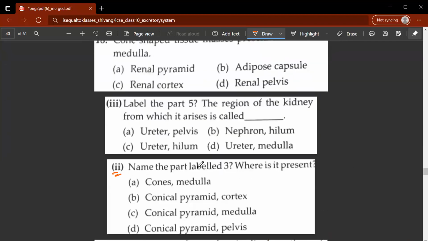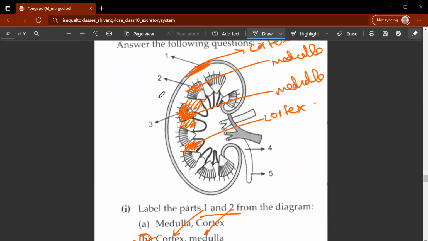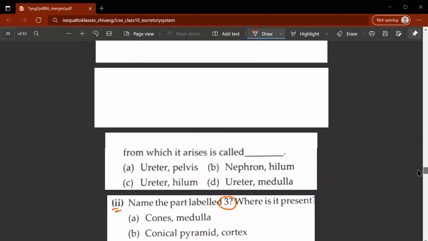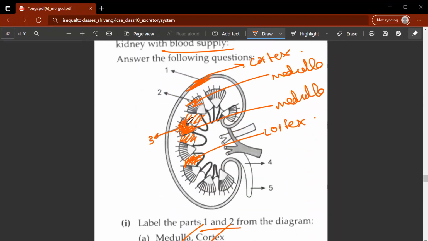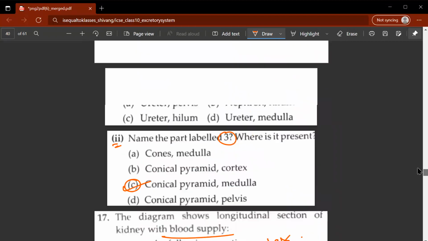Second question: name the part labeled 3. Where is it present? Now let's see what it is referring to. It's labeling 3 to be this. Now what exactly is 3? That would be the conical pyramid, medulla, C. As I said before, the part that I was referring to is known as the conical pyramids of the medulla. This is the inner region of the kidney.